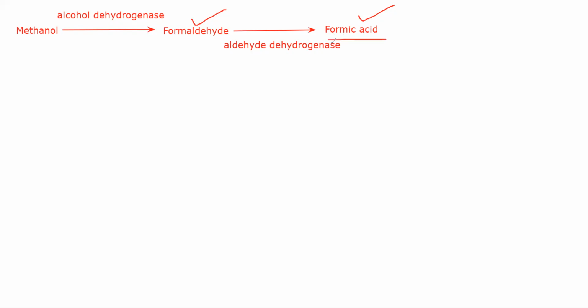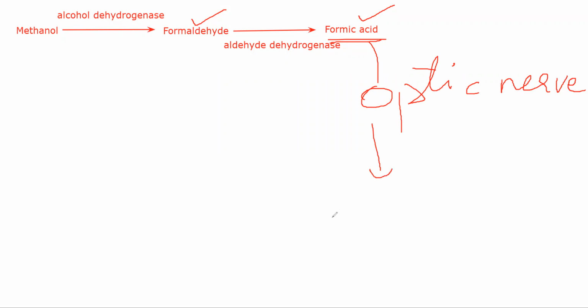Especially formic acid has a specific affinity towards your optic nerve. Okay, formic acid tends to get accumulated in your optic nerve and it might cause retinal damage to the extent that sometimes it will cause blindness. It is said that as little as 15 ml of methanol is enough to cause blindness. Okay, and death generally occurs due to respiratory failure in this.